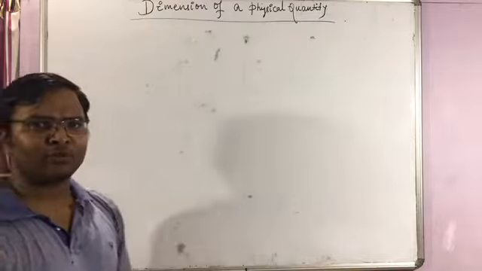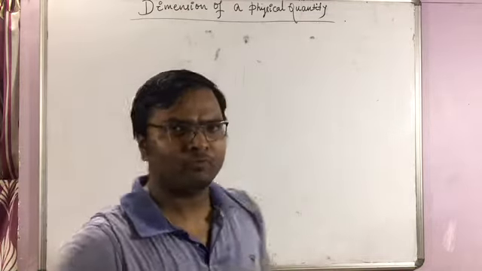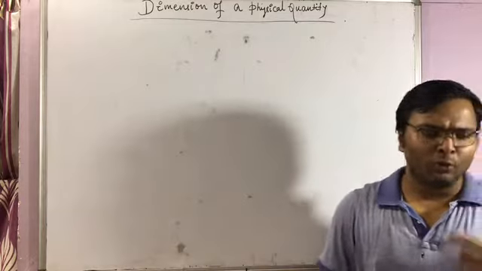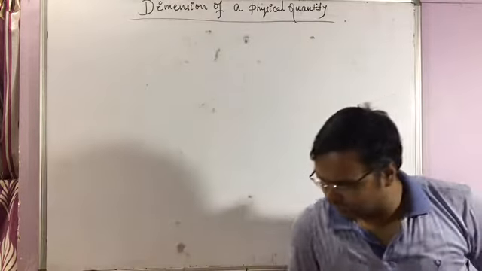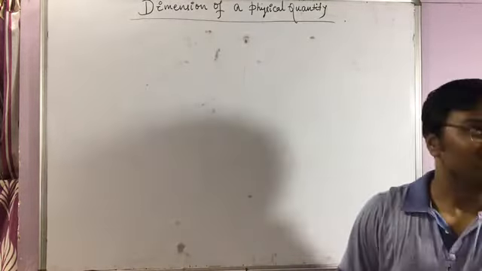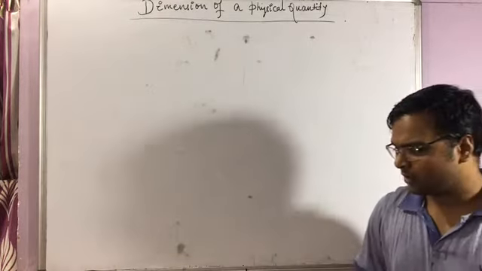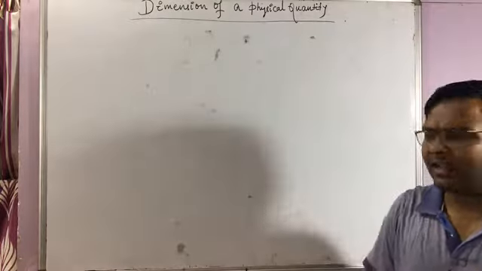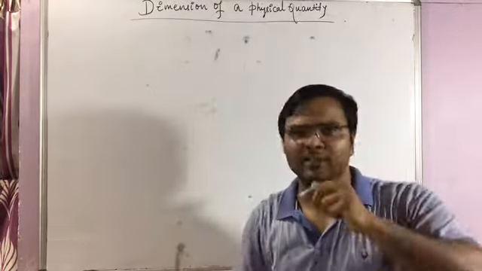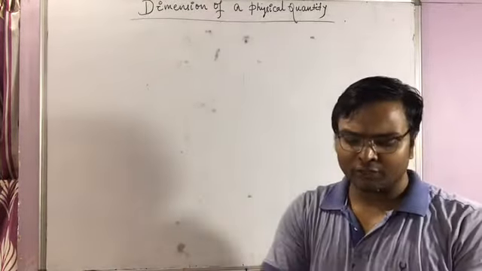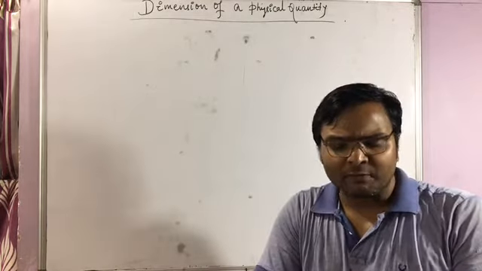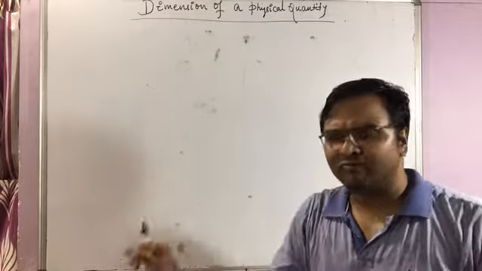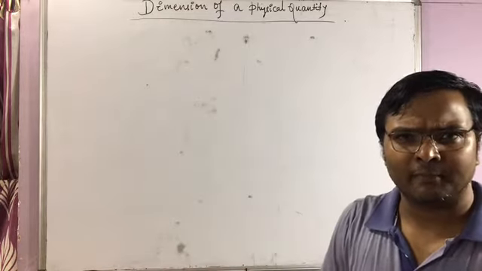Suppose someone asks you, find out the volume of this room. Volume, we know, is a product of length, breadth and height. If you multiply length, breadth and height, you are going to get the volume of this room. All three physical quantities, length, breadth and height, belong to the category of fundamental quantity.